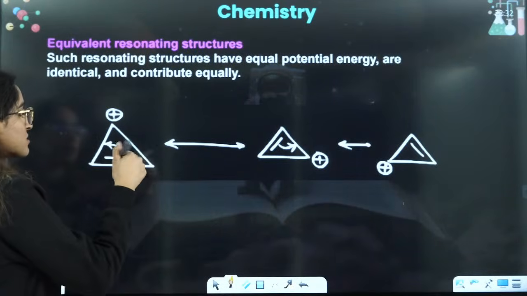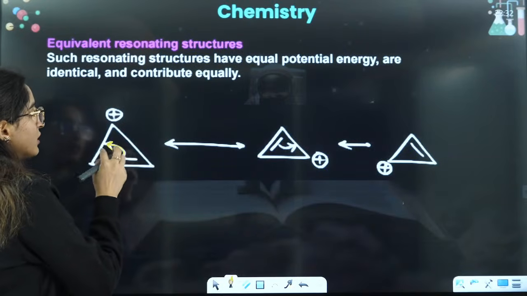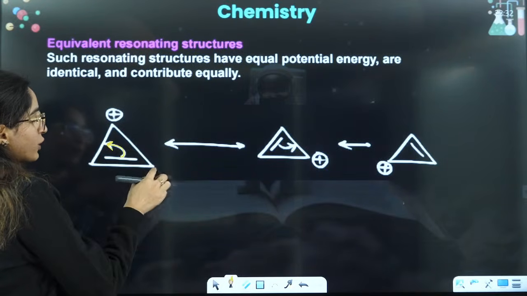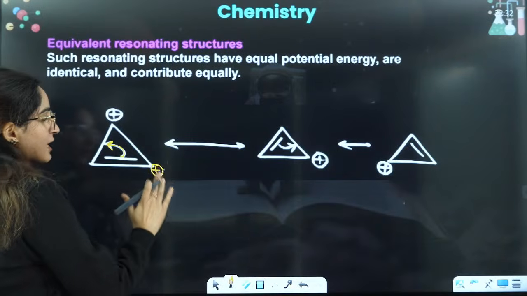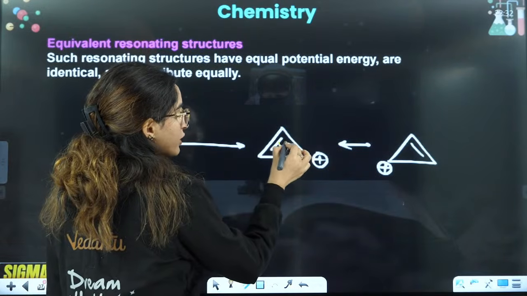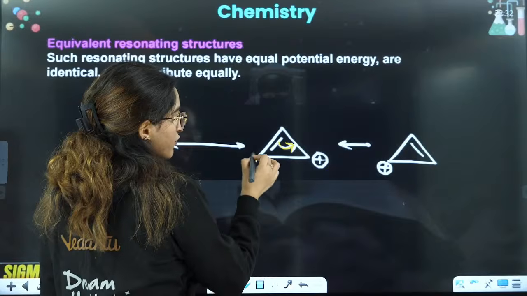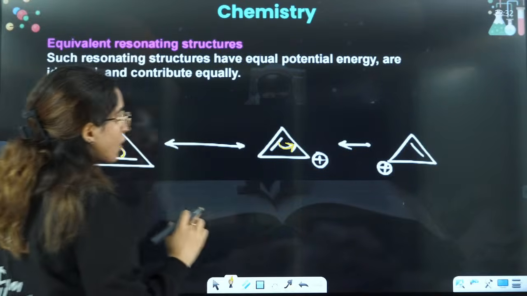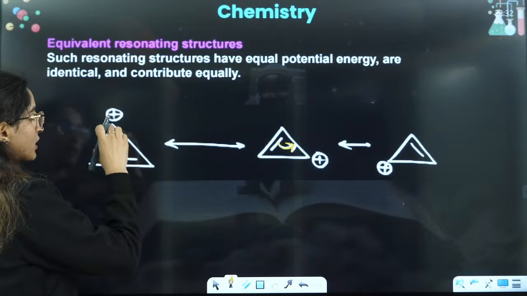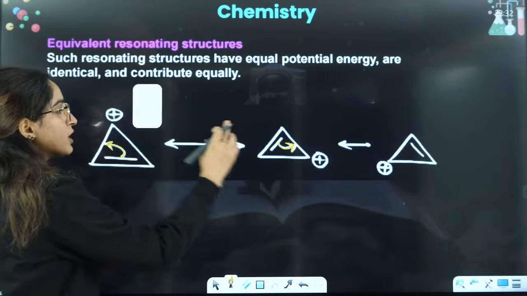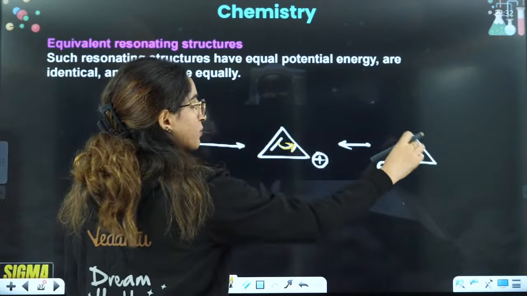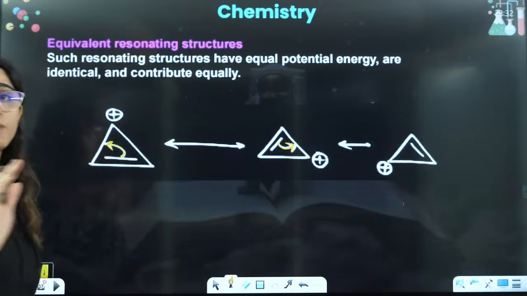When this bond shifts here, you will have a double bond here and a positive here. And when you have a double bond here, it will shift here and you will have a positive here. That's how all of them have double bond, single bond, positive, double bond, single bond, positive. So all are equivalent structures.